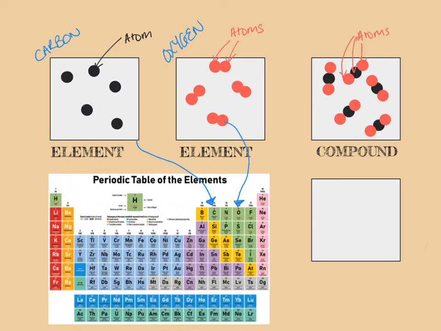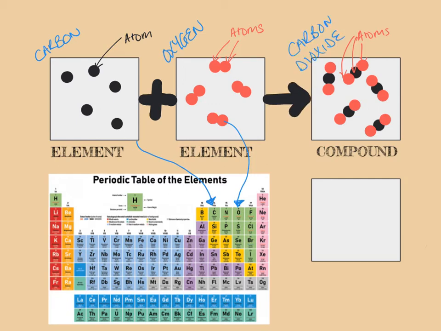Now, what we can do as chemists is we can take one element and we can react it with another element, and we can make something new, which is a compound. So in this example, if we take carbon and we react it with oxygen, we can make carbon dioxide.